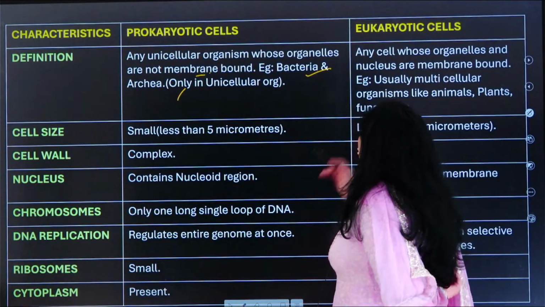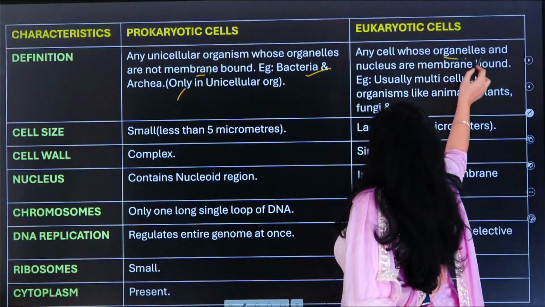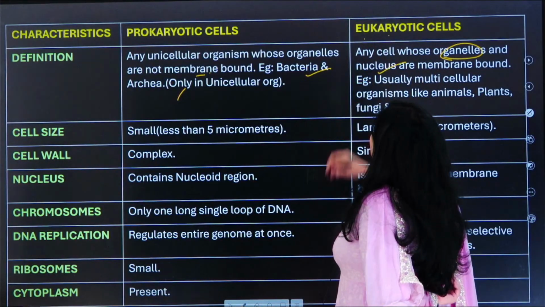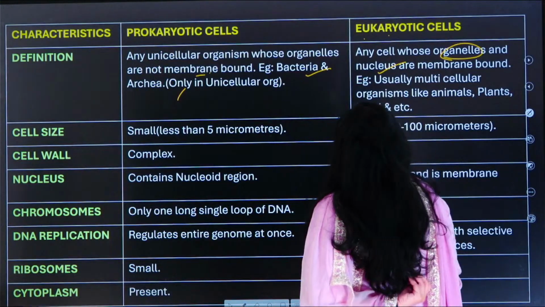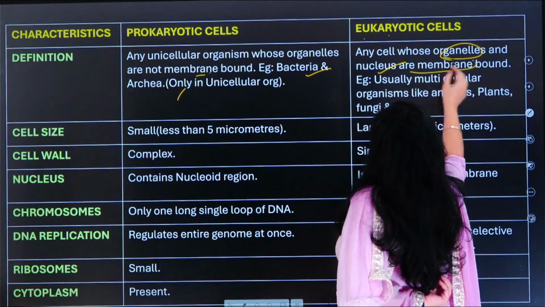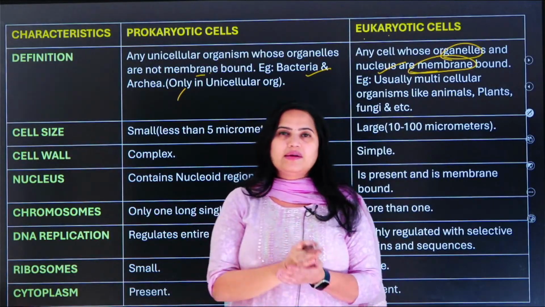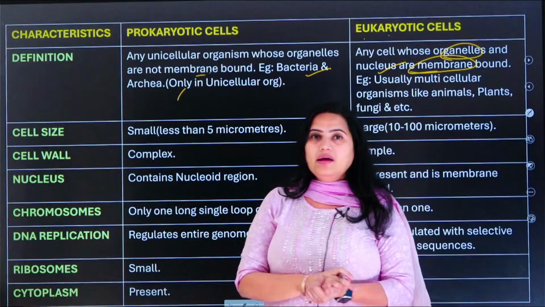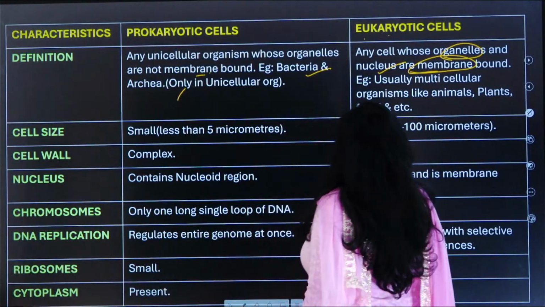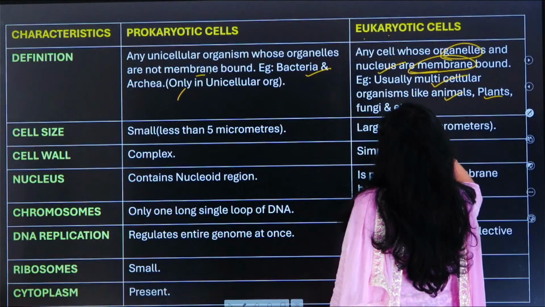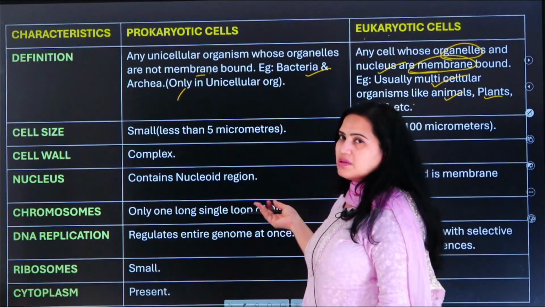Okay, and in the eukaryotic cell these organelles have a nucleus, a true nucleus, because eu means true, karyon means nucleus. Okay, so nucleus होते हैं. Majority of the organelles which are present in the eukaryotic cell are either single membrane bound or double membrane bound. Okay, so usually multicellular organisms like animals, plants, fungi and so on, they all come under this category.